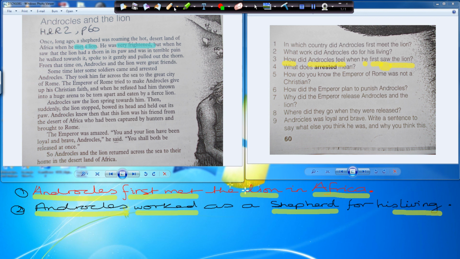So here comes number 3. How did Androcles feel? So the context is Androcles. So we say Androcles felt. Feel becomes felt.